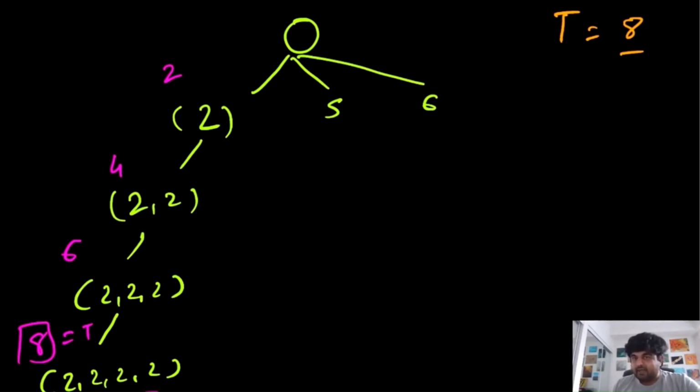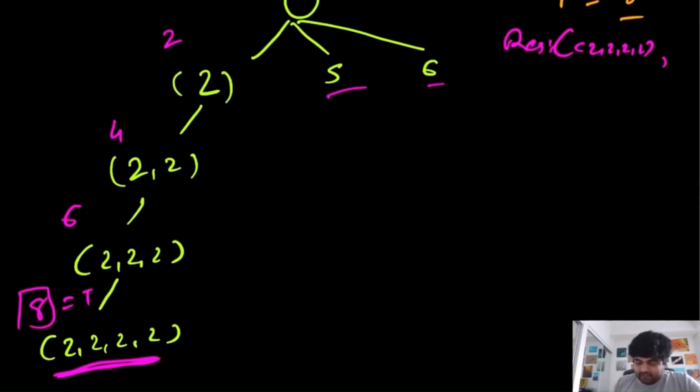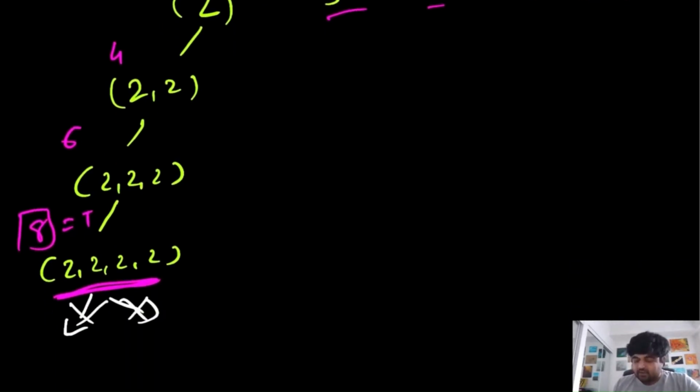We have already found one value in our result, and we will just add it as 2, 2, 2, 2. This is one combination that we have found so far. The thing is, we are not done yet because we still have other candidates that we need to look at, and we need to check the possibilities. We have concluded at least one thing so far, and that is that we can't go further down this path because all the values would be greater than 8, which is not what we want.